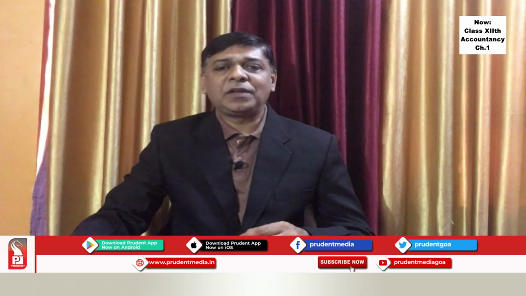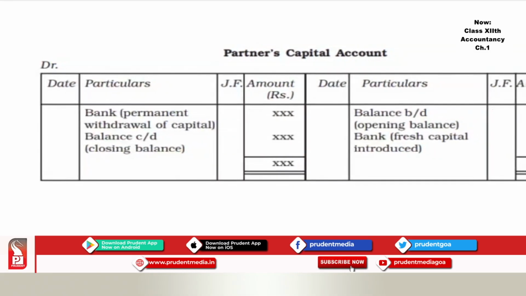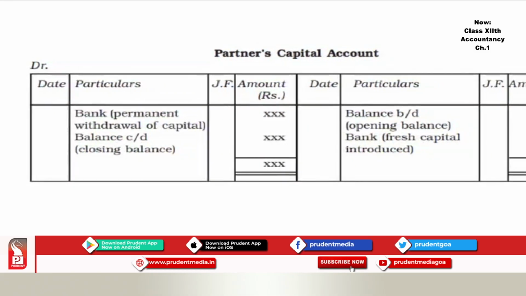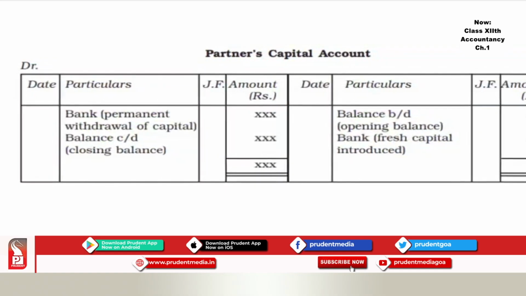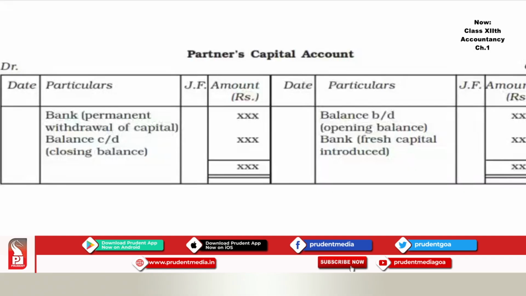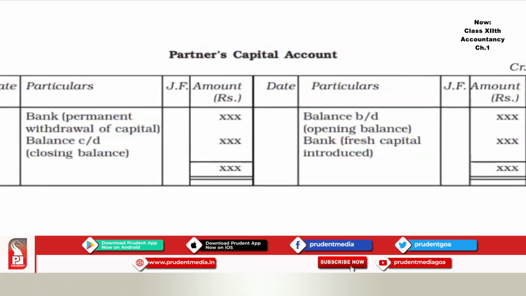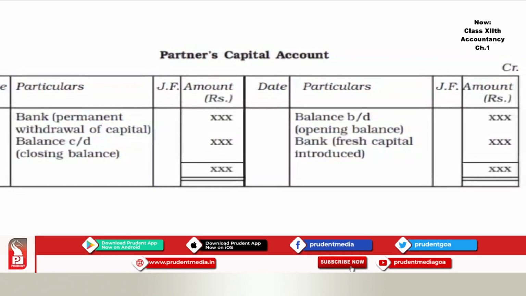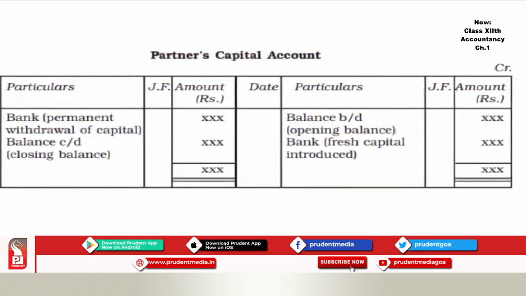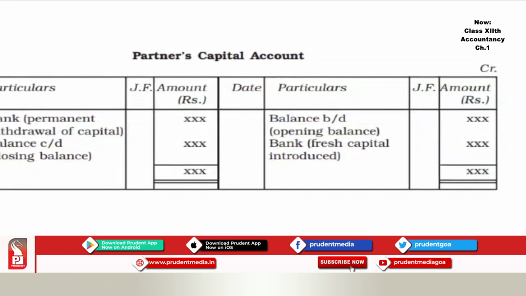I'll show you partner's capital account. Just open the partner's capital account under fixed capital method. By balance brought down, see the credit side, that's an opening balance. If you have introduced any fresh capital, it will come by bank, fresh capital introduced. If there is any withdrawal in capital, you will withdraw it to bank, the debit side to bank, the entry is to bank for the withdrawal of capital, and then the balance carried down to balance sheet, that will be a closing balance. This is how capital account appears.